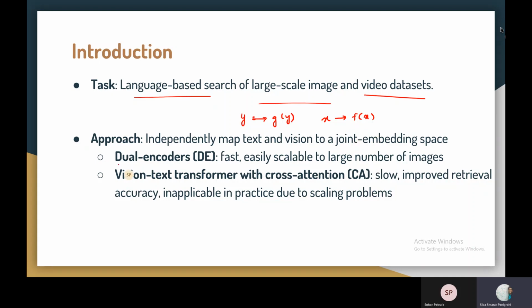There are 2 generic approaches. The first is dual encoders, which are fast and easily scalable to a very large number of images. This is simply a dot product, fX transpose times gY, so this is very fast. The second is the cross-attention mechanism, which is slow, but the benefit is that it improves the retrieval accuracy. But since it is slow, it is inapplicable in practice due to scaling problems. It is computationally heavy, and if we scale it to a large number of images, the time taken will be very large.